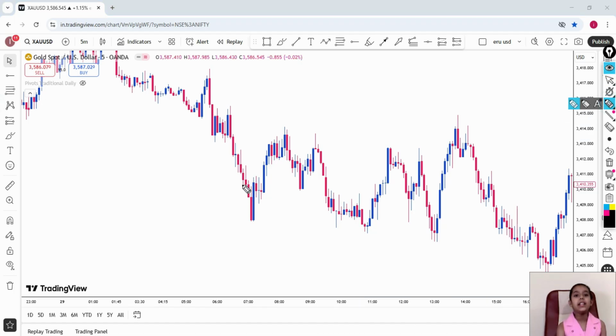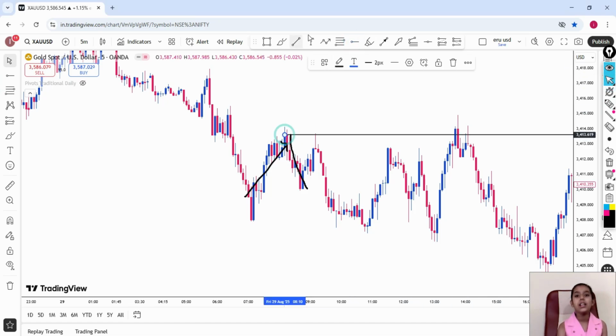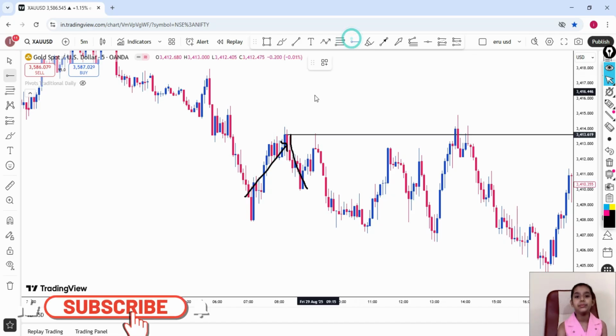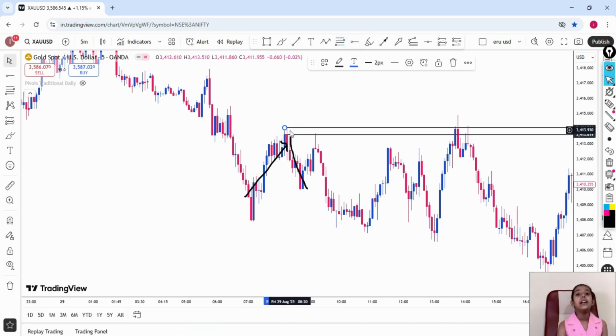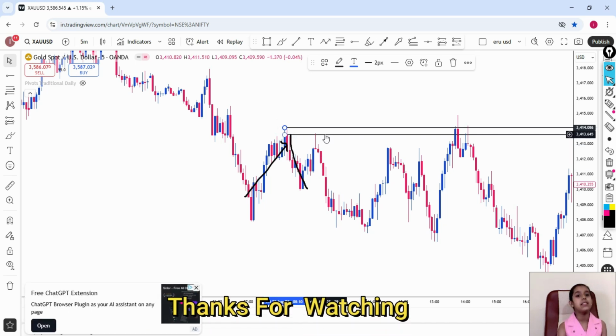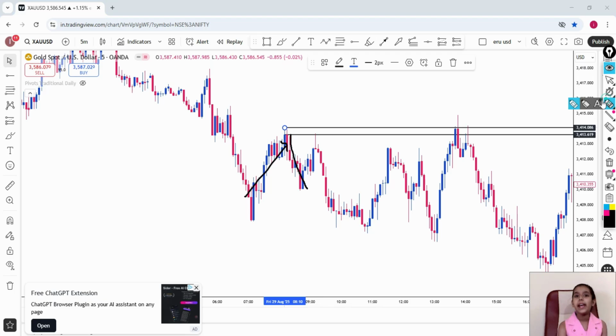See friends, here the market is going upside, and from here it started coming downside. So we mark two things here: first, the closing price, second, the high price. And then friends, it became a resistance zone. Now see friends, here buyers are more than sellers, and from here the market started coming downside, and then sellers started pushing the market downside, and from this candle touching our resistance